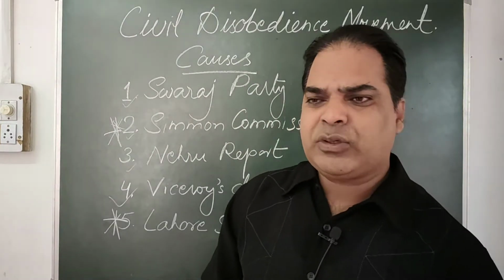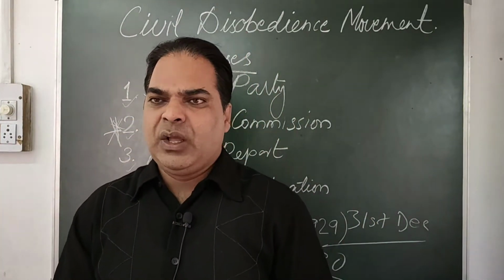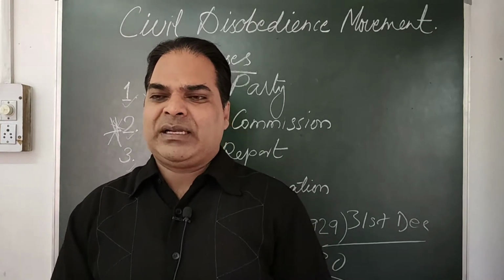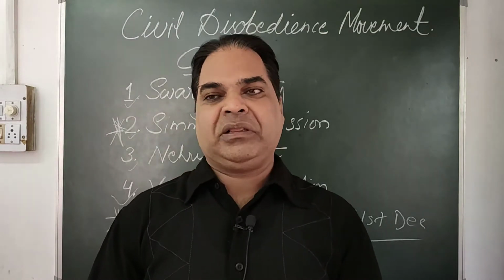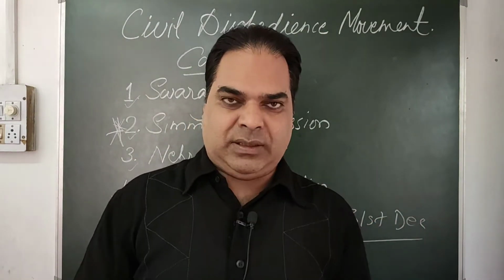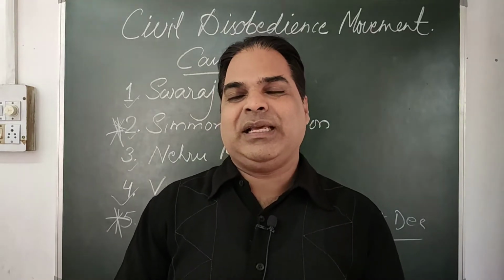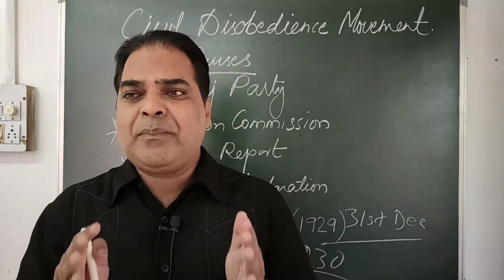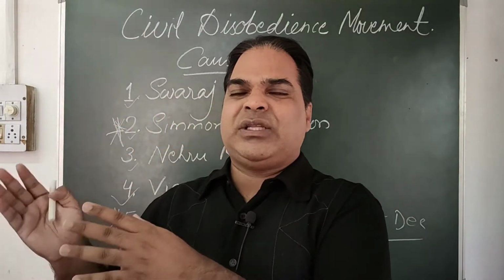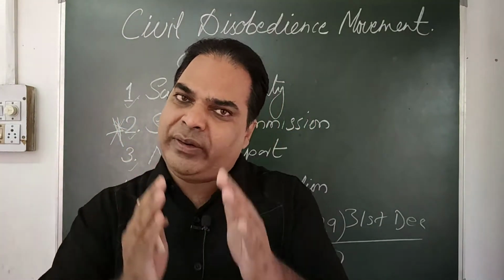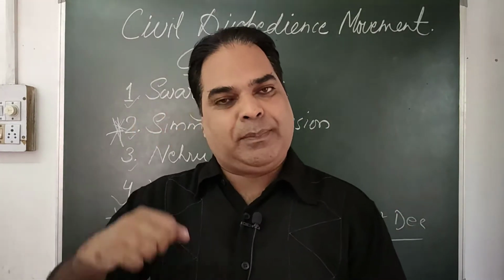Now let us discuss how the civil disobedience movement started and what happened after that. You know that the civil disobedience movement started on 12th of March 1930 from Sabarmati Ashram. From Sabarmati Ashram, Gandhiji started his historic march to Dandi. Dandi was a village on the sea coast of Gujarat. So they will reach Dandi, and from there they'll take the pledge.